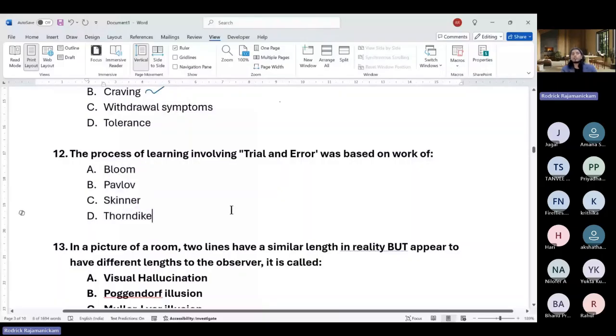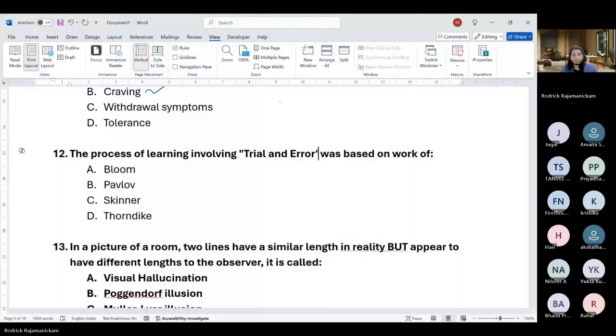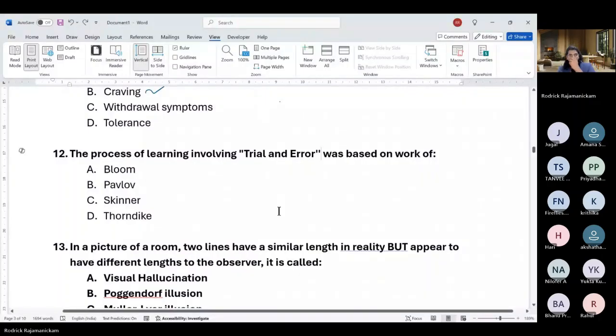Right. The process of learning involving trial and error was based on the work of A, B, C, or D. Bloom's taxonomy is not to do with trial and error, so we'll go ahead and remove that. Pavlov is about classical conditioning.